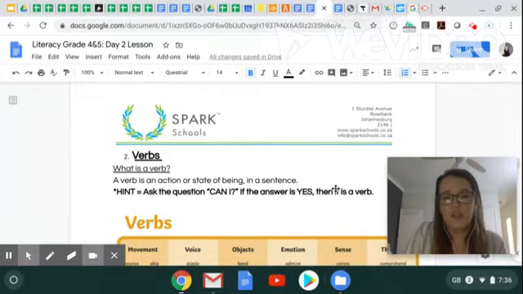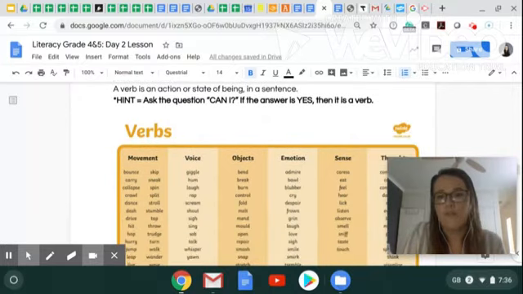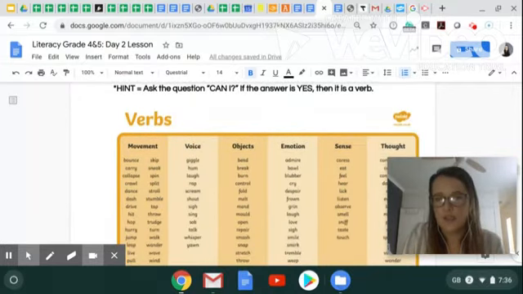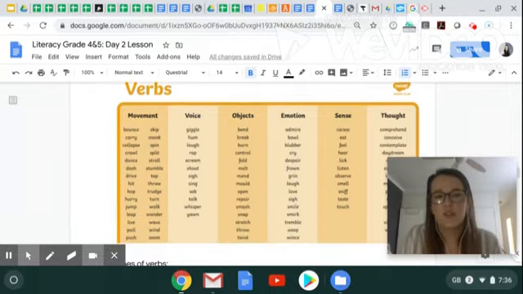So here is a list of verbs that I am going to show you. We can have verbs meaning actions in movement, through our voice, objects, emotions, our senses, and thoughts. So here is a very beautiful long list for you that you can run through and try and use in different types of sentences.